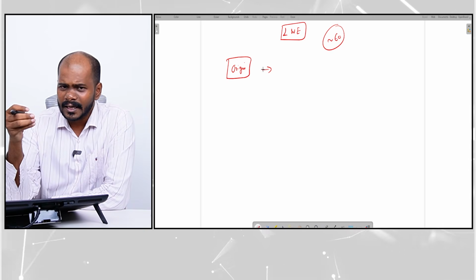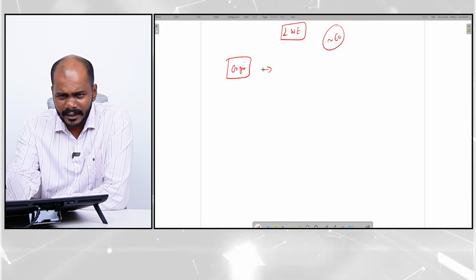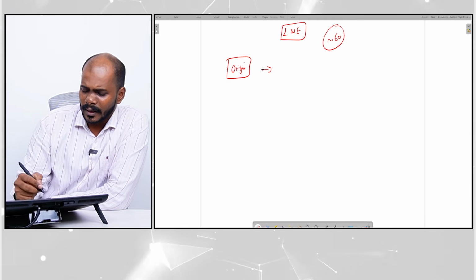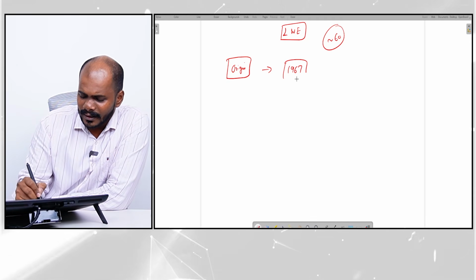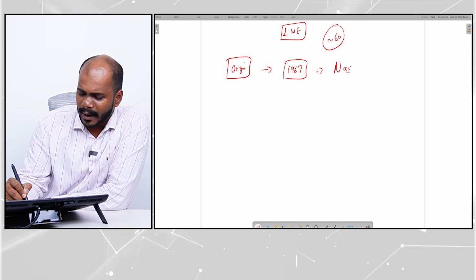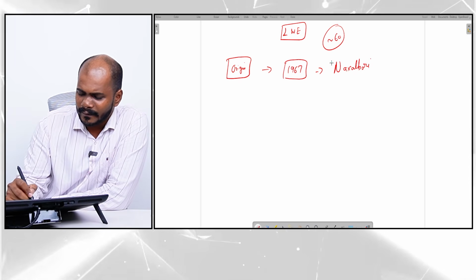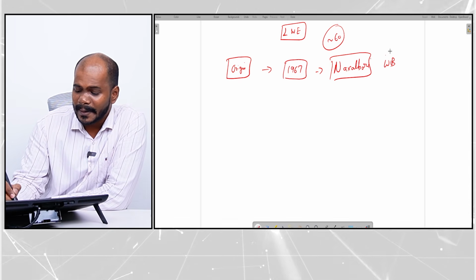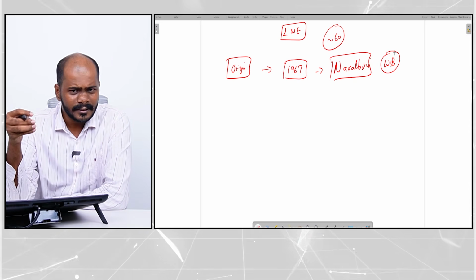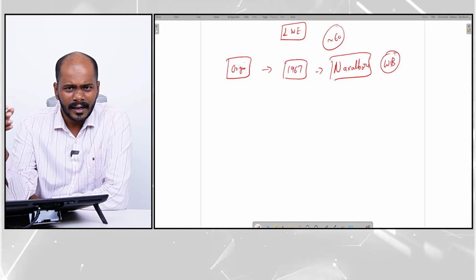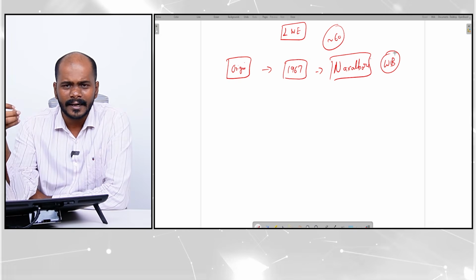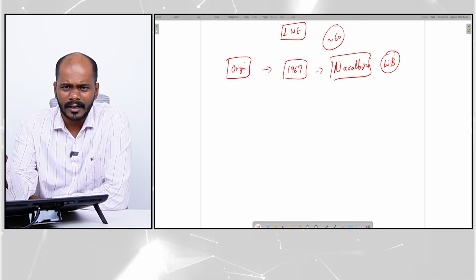So left-wing extremism in India can be traced to the 1967 Naxalbari uprising which happened in West Bengal. In 1967 in West Bengal, an armed peasant rebellion took place.